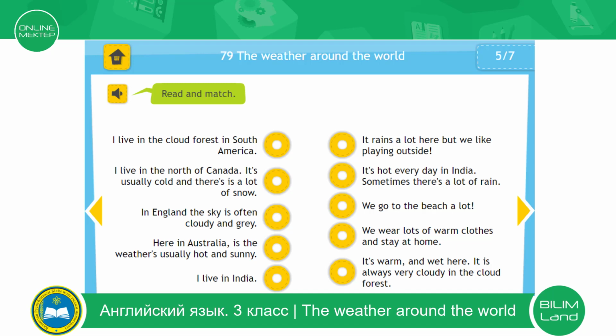It rains a lot here, but we like playing outside. It's hot every day in India. Sometimes there is a lot of rain. We go to the beach a lot. We wear lots of warm clothes and stay at home. It's warm and wet here. It's always very cloudy in the cloud forest.